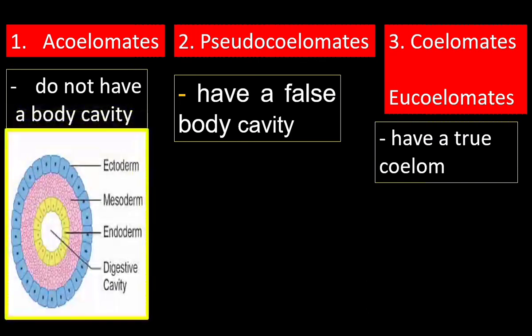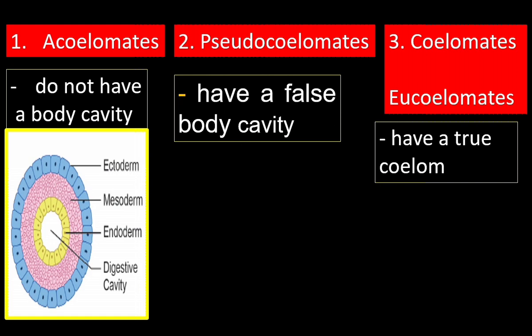This is the picture of acoelomate animal. Here outer ectoderm, here the color given is blue, and inner endoderm, digestive system, it is given in yellow color. In between two, the mesoderm fills. There is no cavity inside the mesoderm.